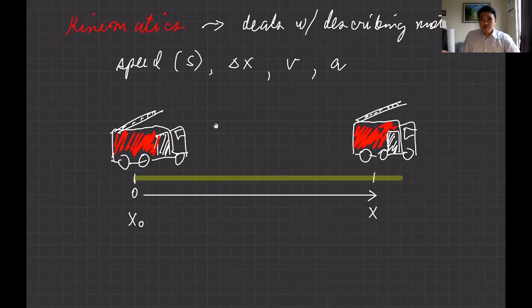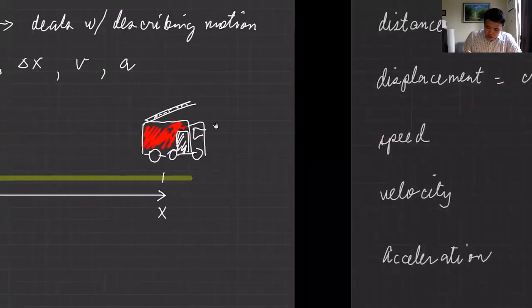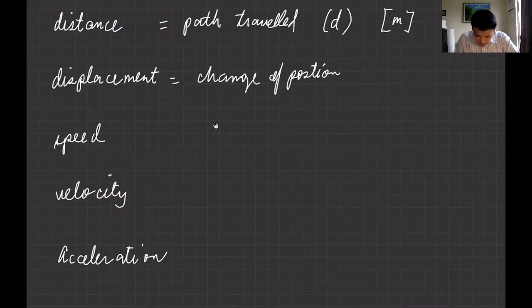Sometimes other books call it xi, and for the final position xf, but I'll just call it x naught for the original or initial position, and for the final position x. So it's change of position, and change is delta, delta x. That means, let me move that.